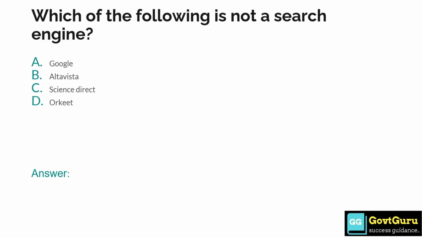Which of the following is not a search engine? Option A Google, option B AltaVista, option C ScienceDirect, option D Orchid. So the answer is option C, ScienceDirect.